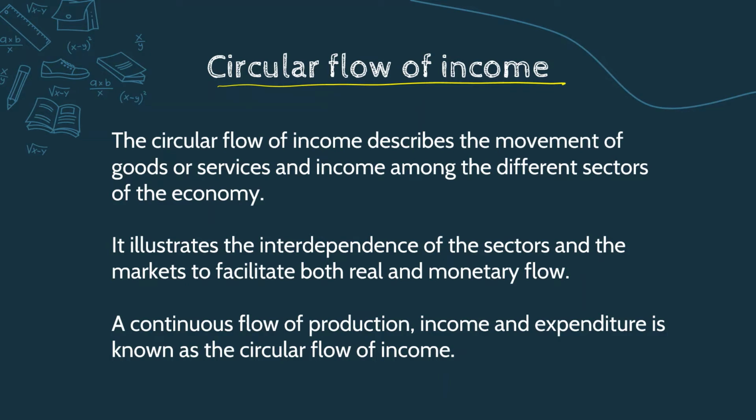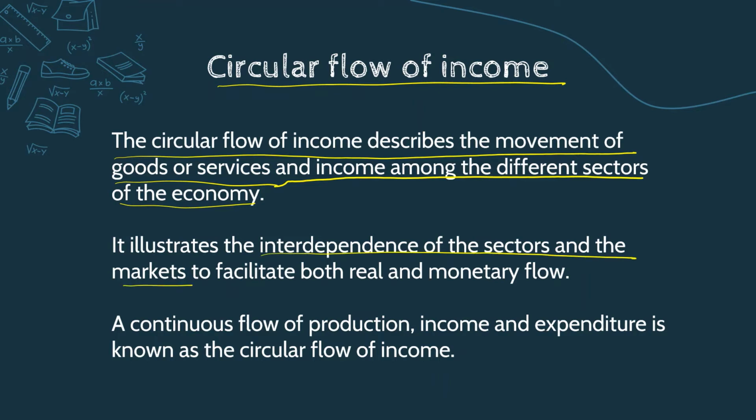What is circular flow of income? Circular flow of income describes the movement of goods and services and income among the different sectors of the economy. It simply says the interdependency of the sectors and the markets to facilitate both real and monetary flow. I will explain this real and monetary flow while I am doing the circular flow of a two sector model. So circular flow of income shows the interdependency of the sectors and the markets in the economy.